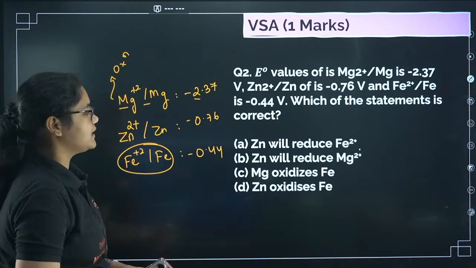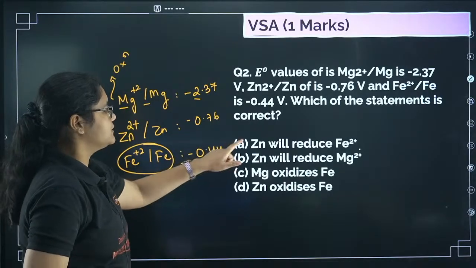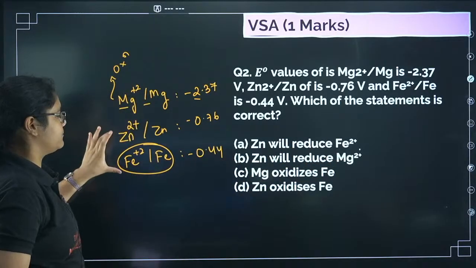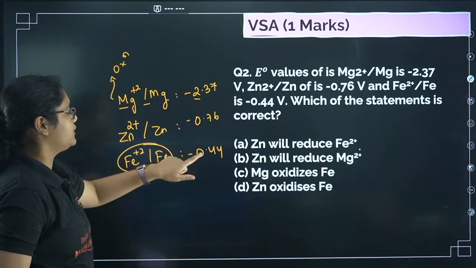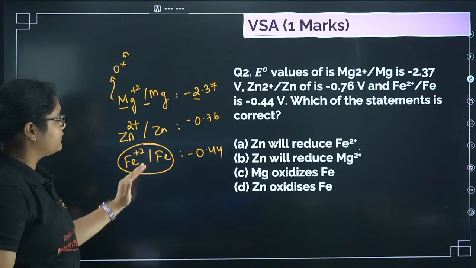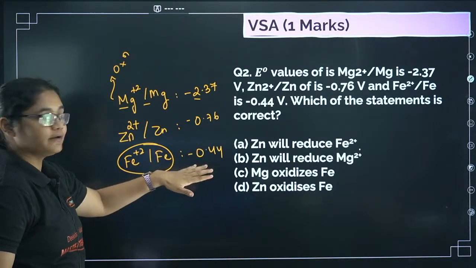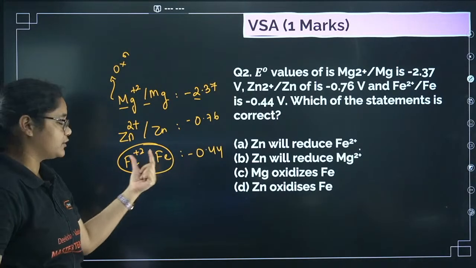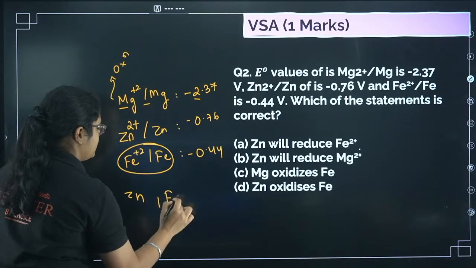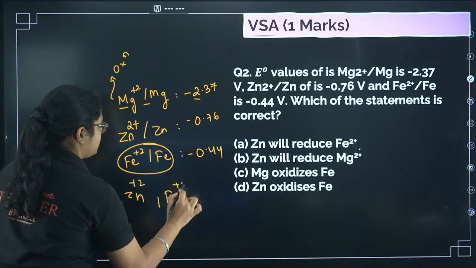So the question here is asking which of the following is correct. Zn will reduce Fe2 plus. Now if you see Zn reduction potential and Fe reduction potential, Fe reduction potential is more, so Fe will undergo reduction, if I have zinc and Fe in one place, okay? Zn2 plus is present and Fe2 plus is present.